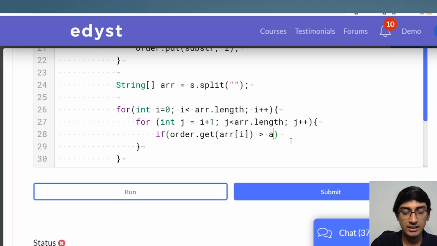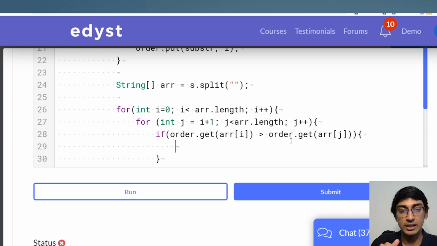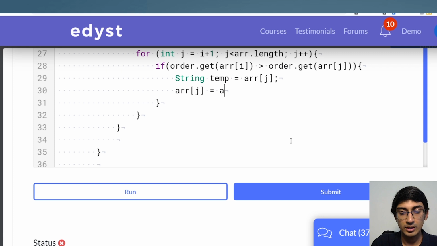If it's greater than order of get arr of j, right, which means the greater element is coming before, right? In that case we need to swap, so we do string temp is equal to arr of j, arr of j is equal to arr of i, and arr of i is equal to temp. So now they have been swapped,